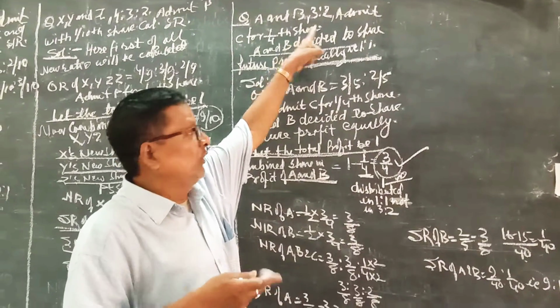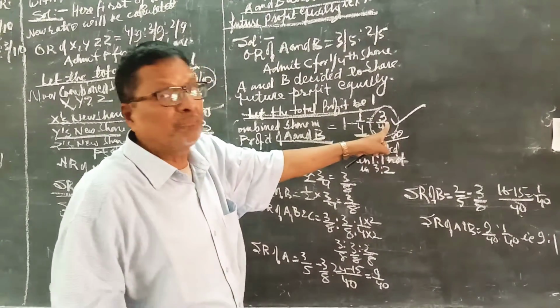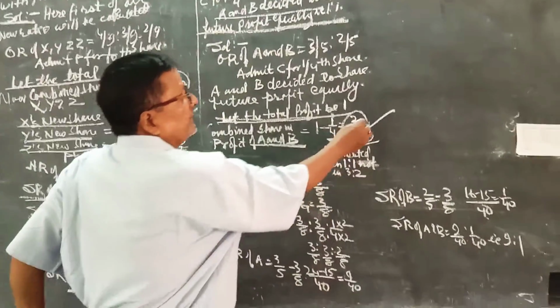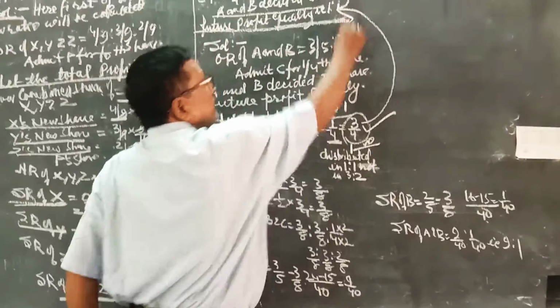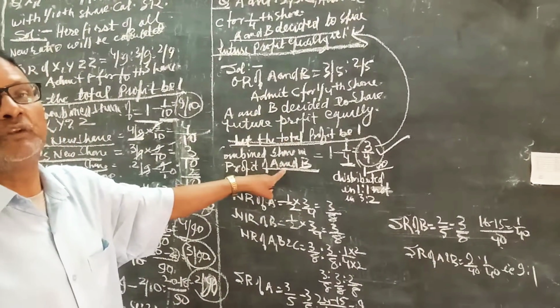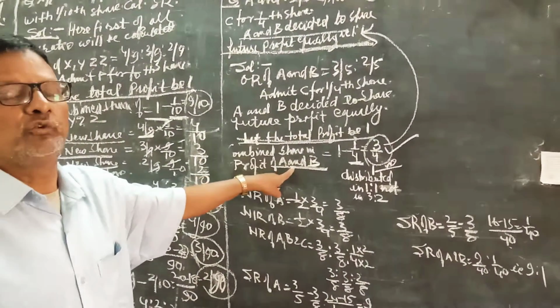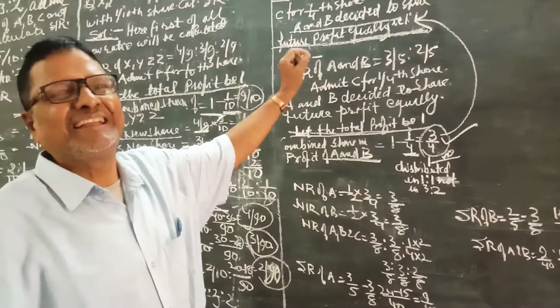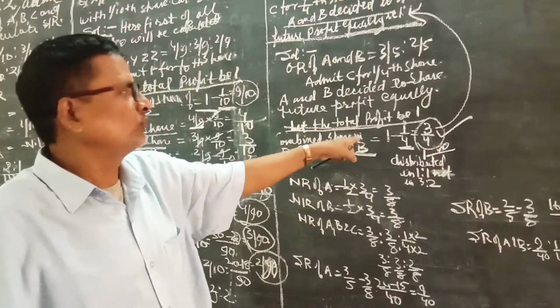But here we will not distribute this combined share in the ratio 3:2, but in the ratio of 1:1, and the resultant will be their new ratio. This is the only thing we have to take care of in solving this question.